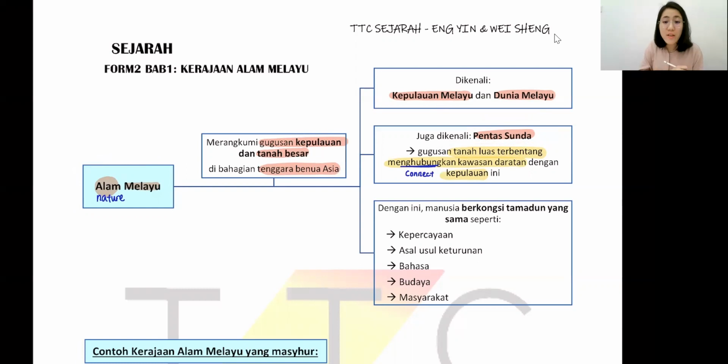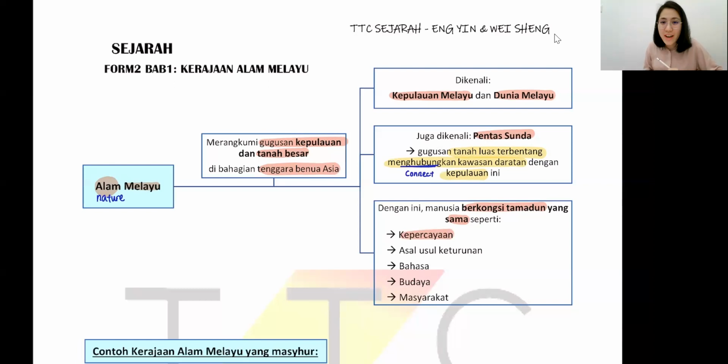So therefore, continue. Since we mentioned that Alam Melayu is a big area, all combined together and connected with each other, therefore all this Alam Melayu area, we are sharing the same tamadun, same civilization, same culture. So such as, example number 1, we're sharing the same beliefs.